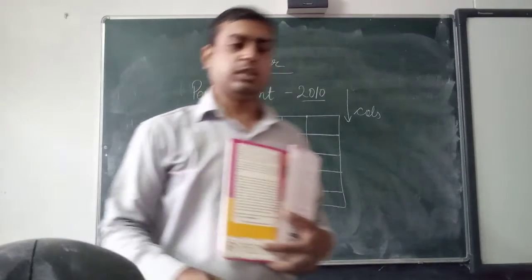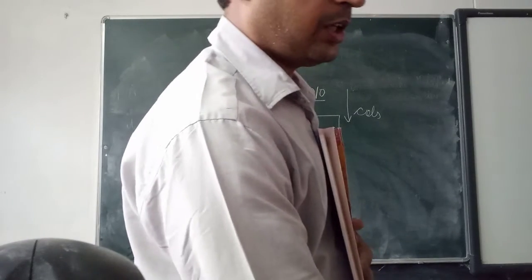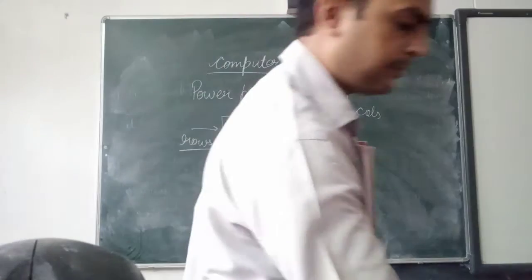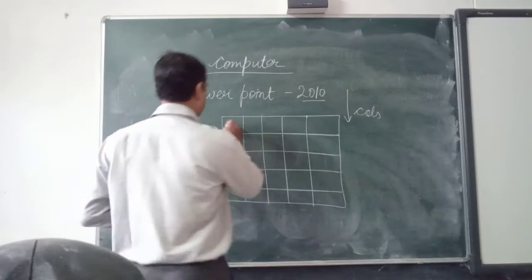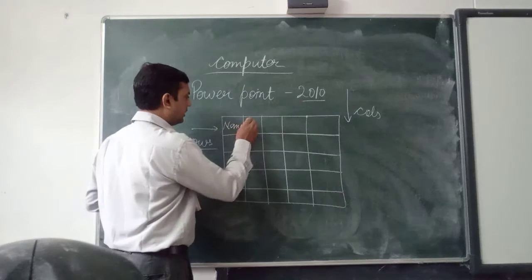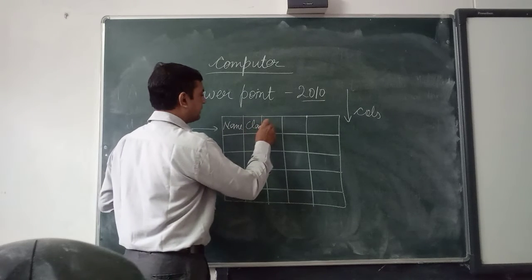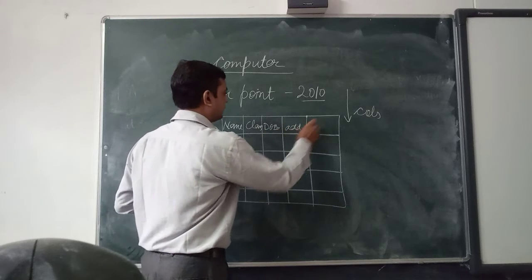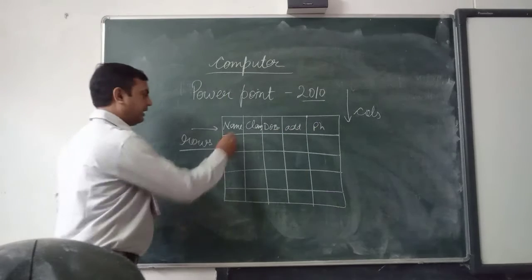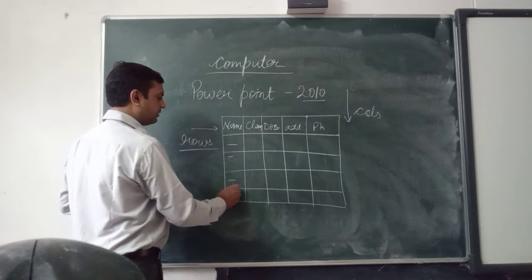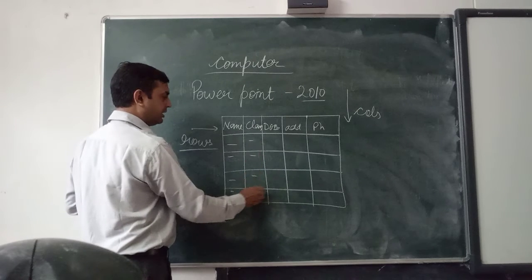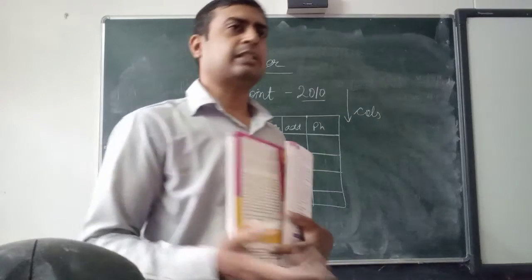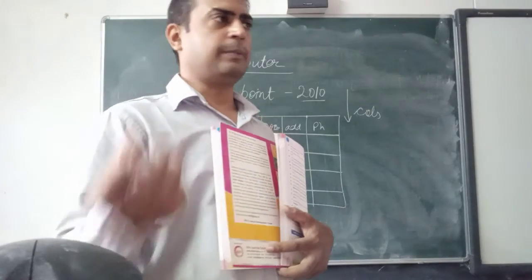What is the property of columns and rows? A column will always hold similar types of values. Let's take an example, it will be clearer to you. It is name, class, DOB, date of birth, address, and phone number. So in name, all the names will be there. In class, all the classes, and in date of birth, only dates of birth will be there. In the phone number section, you will write the phone numbers of different people.